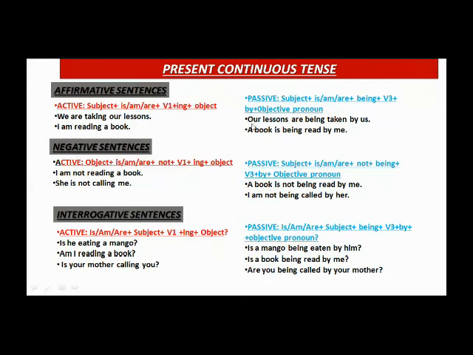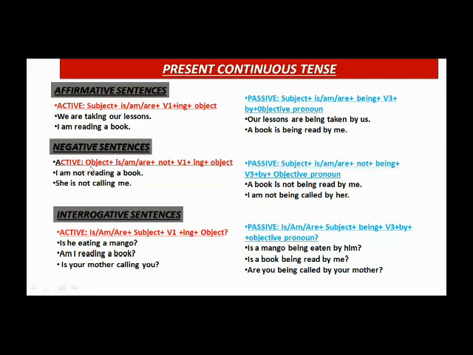In passive voice, our lessons will become the subject, and our lessons is a plural noun, so are is being used here. And being is used here to give the continuous sense. So according to the structure, are being and the third form of verb, take is taken by us. So we have to change it into the third form, and to give it the continuous sense, being will be used here in affirmative, in negative and in interrogative. So please take a screenshot.